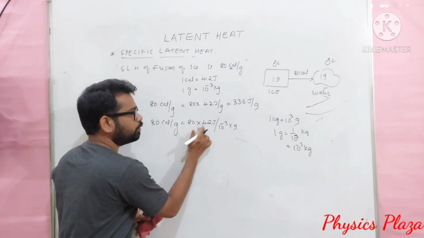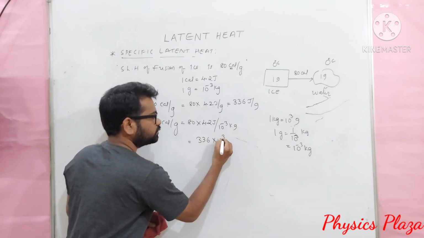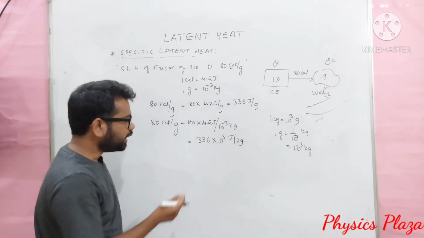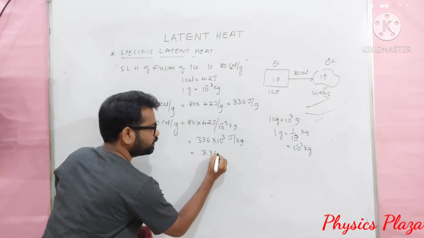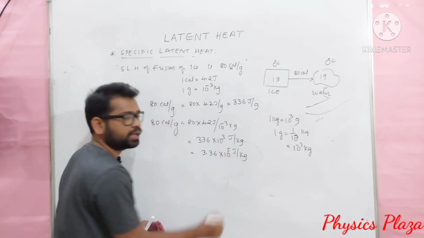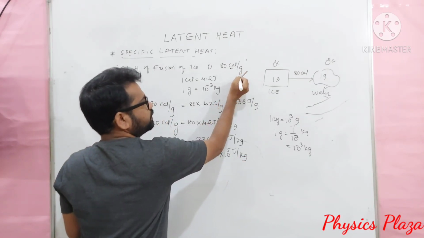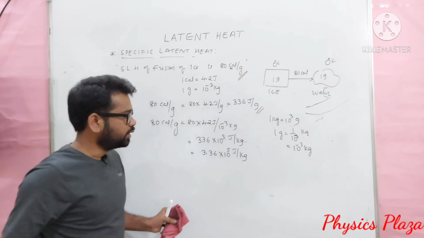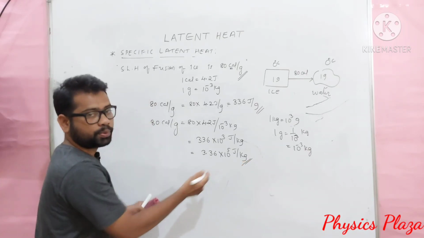So it is 80 into 4.2, which will be 336 into 10 power 3 joule per kg. According to order of magnitude, we can write it like this: 3.36 into 10 power 5 joule per kg. Children, we can express the specific latent heat of fusion of ice as 80 calorie per gram. You can even express it as 336 joule per gram, or 3.36 into 10 power 5 joule per kg.